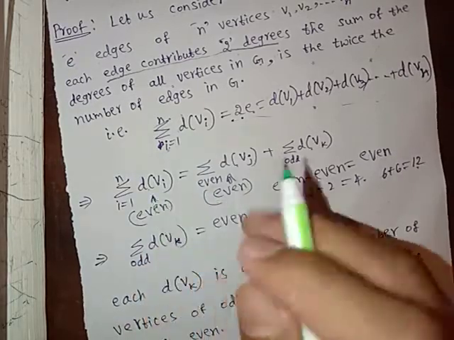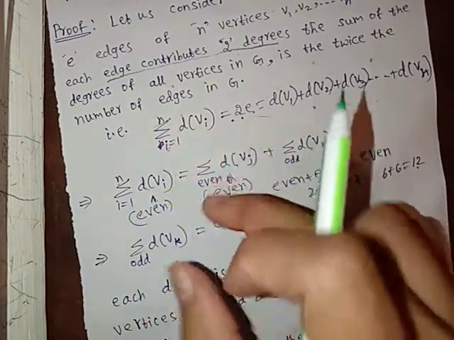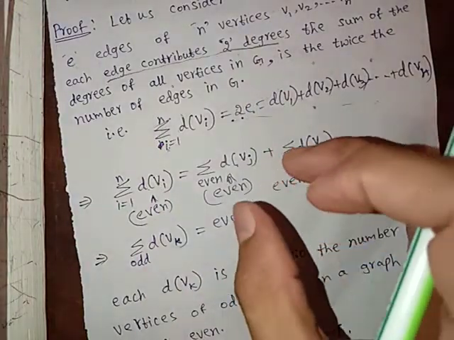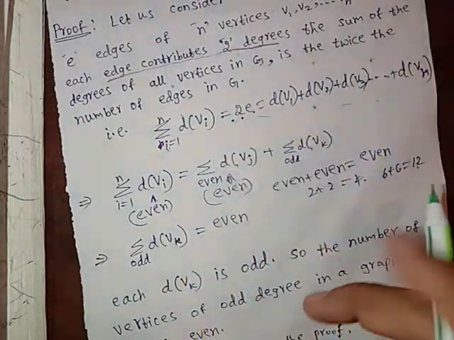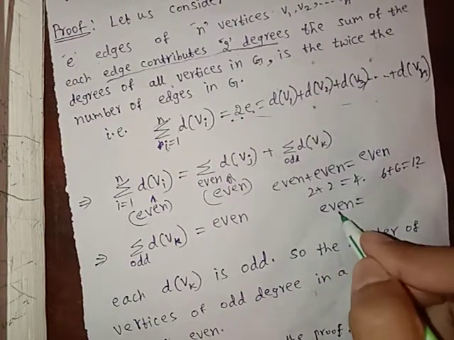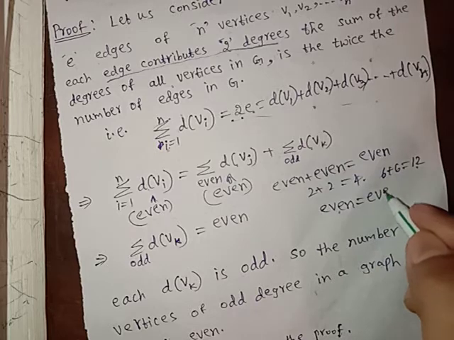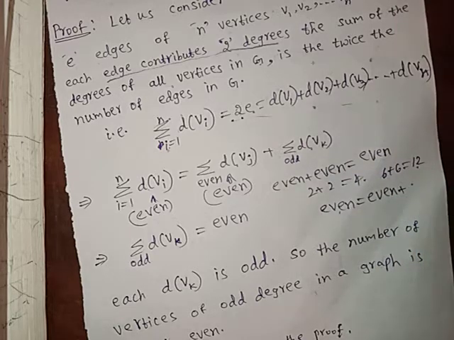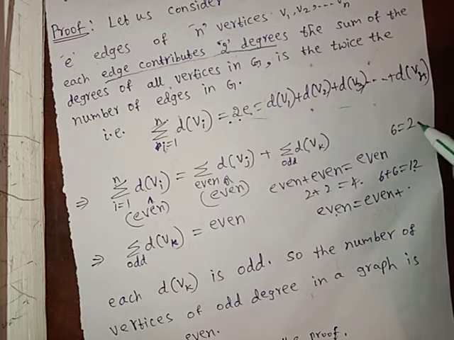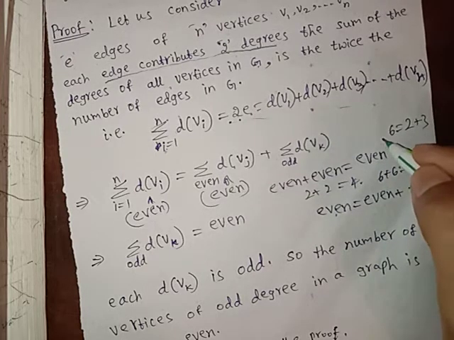So to get an even answer, what number should we add to an even number? Here an even number is there and we have to get an even number. What number do we have to add? If here is 6 and we have to get 2, if we add 3, can we get 6?